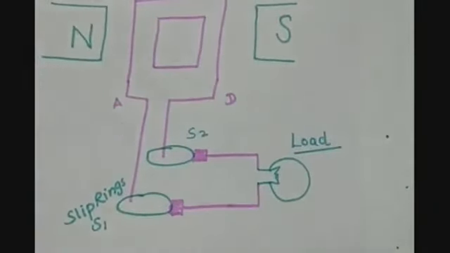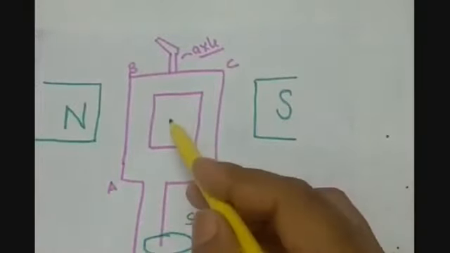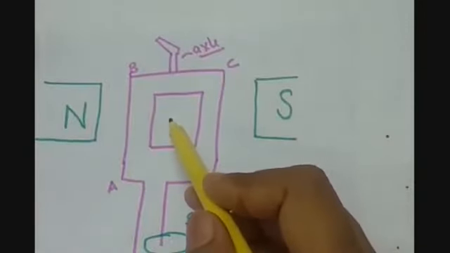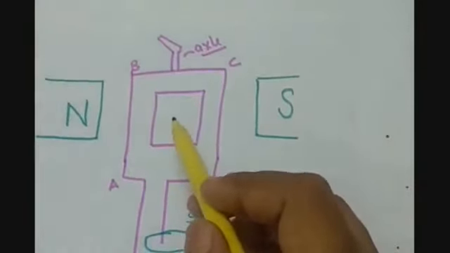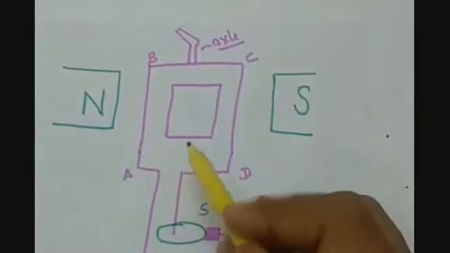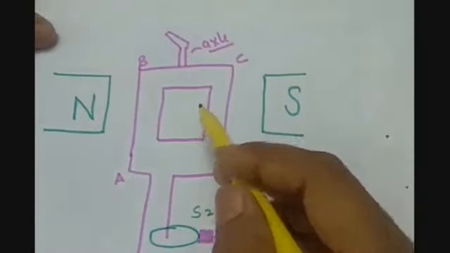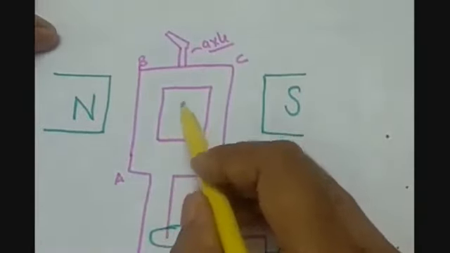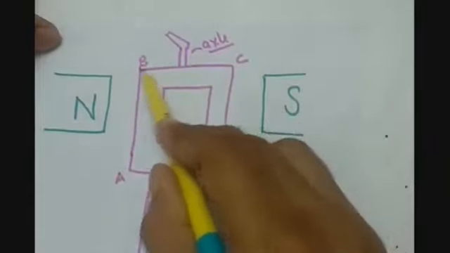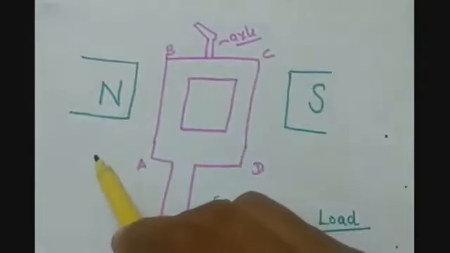Now, we have talked about the magnet, armature coil, soft iron core. What does this soft iron core do, or what is the purpose of using a soft iron core to make this armature coil? So the basic purpose of using a soft iron core is that it will attract the magnetic field lines which will go by the side of the armature coil.